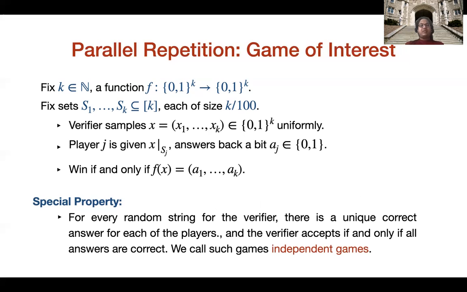In this game, once we fix the random string of the verifier, there is a unique correct answer for each of the players. Like here, if we fix x1 up till xk, we definitely require that the jth player answers the jth bit of f(x). And we call such games independent games. While these games do not fit into the category of expanding games and other special cases for which we know exponential decay, we hope that this very strong property of independent games will help to prove strong parallel repetition.